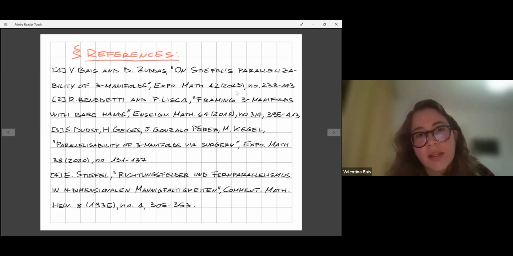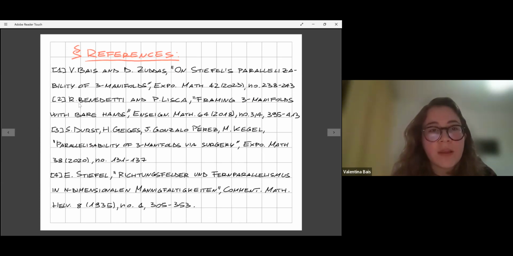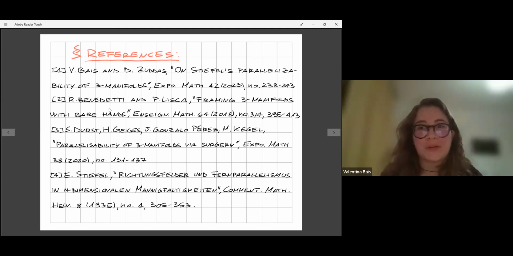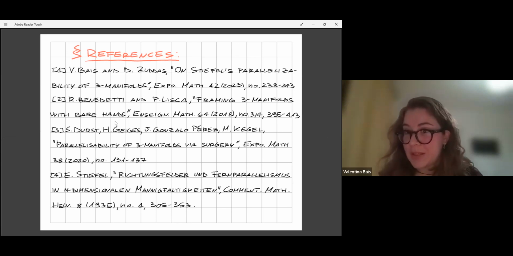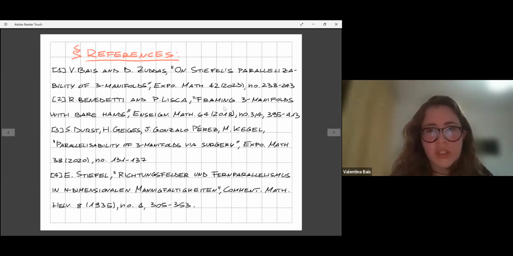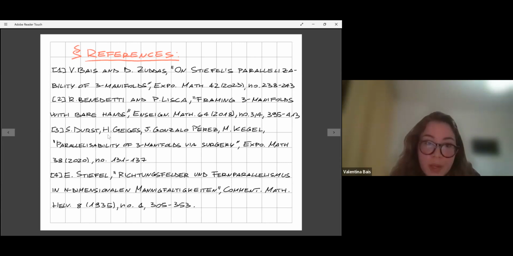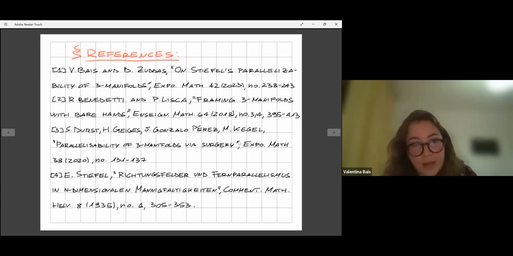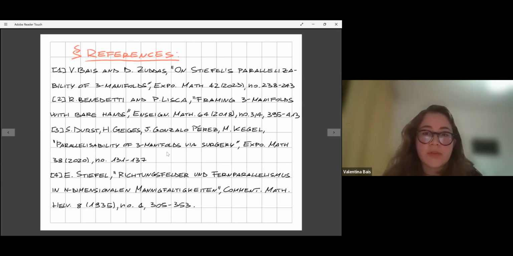Okay, the first reference is our paper, in which we can find the detailed proof. And then these are the other bare hands proofs that you can find in the literature. Namely, you have this paper by Benedetti and Lisca, which is called Framing Three-Manifolds with Bare Hands, in which you can find 3 other proofs. 2 of them use Heegaard splittings, but in a different way. And one of them uses almost just algebraic topology. Then there's this other paper by Durst, Geiges, Gonzalo and Kegel, which is called Parallelizability of Three-Manifolds via Surgery. And this contains 2 other proofs. One of them also is via Heegaard splittings.